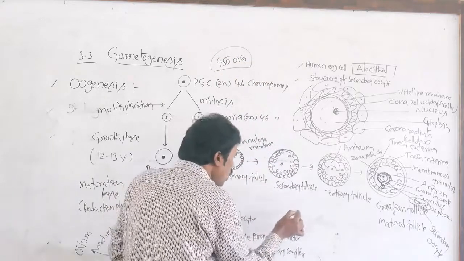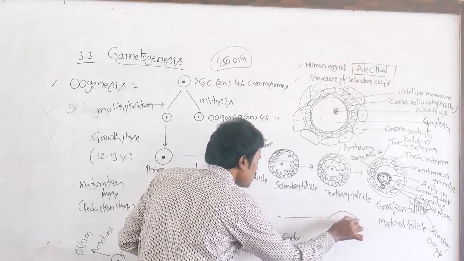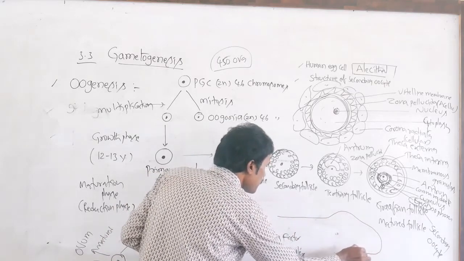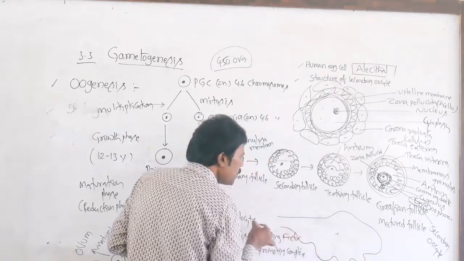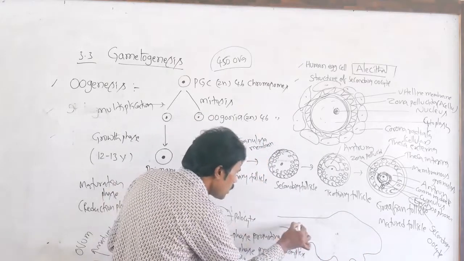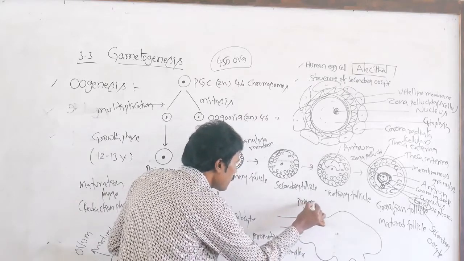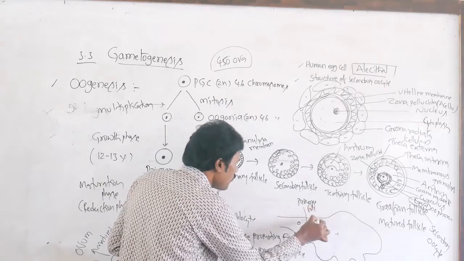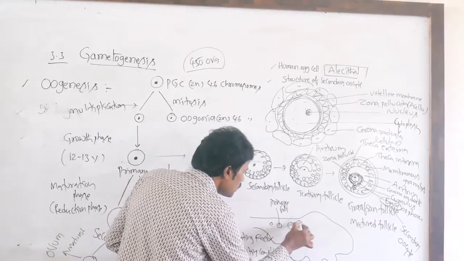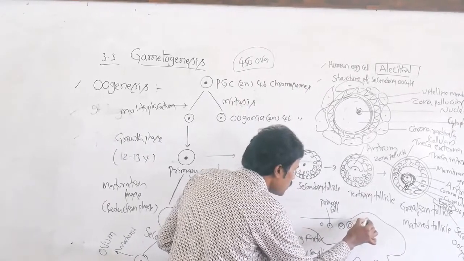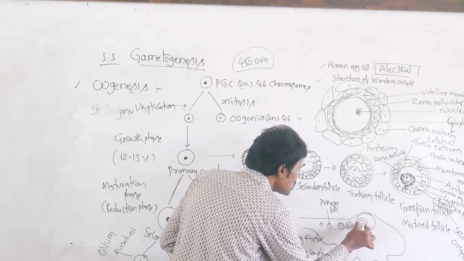If we observe the ovary, here it is recorded as primary follicle, secondary follicle and tertiary follicle, just as I said.